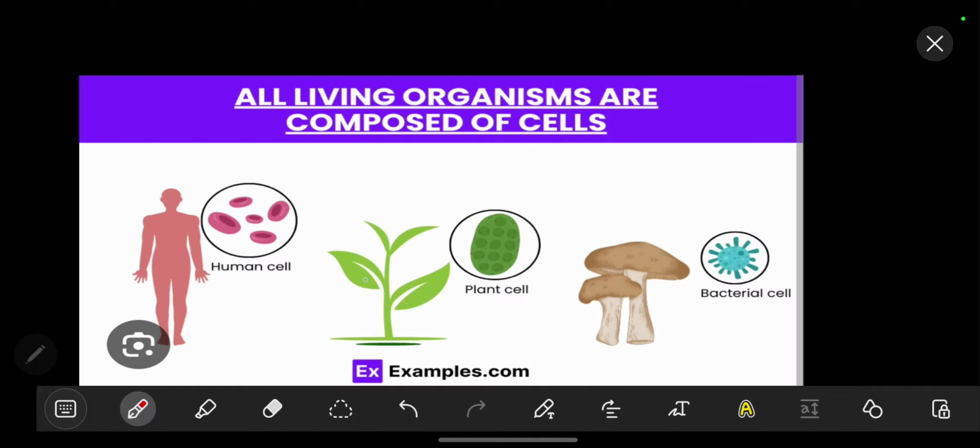If you see a plant, it will have plant cells. We also have the bacterial cell that makes up other organisms. Living organisms such as fungi also contain cells. So that's the first principle, which talks about all living organisms being composed of cells.